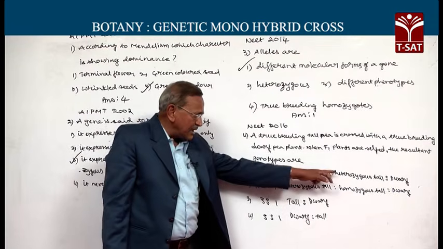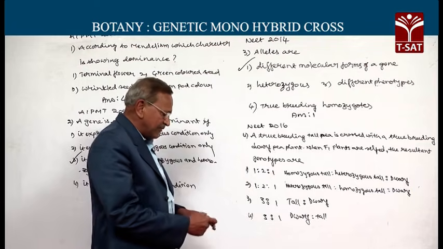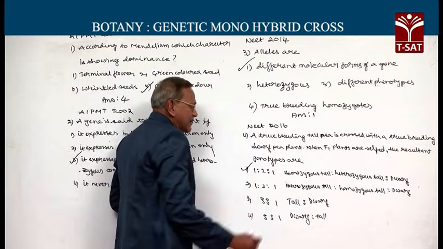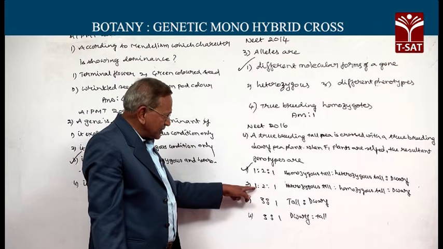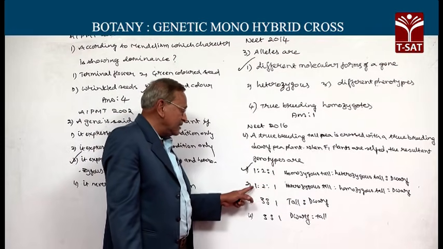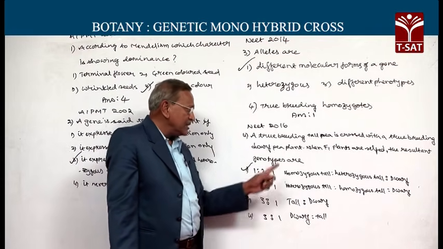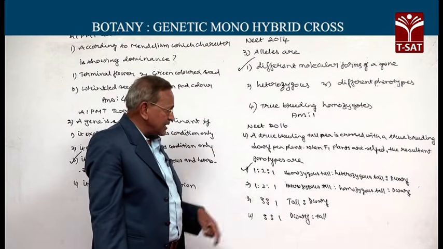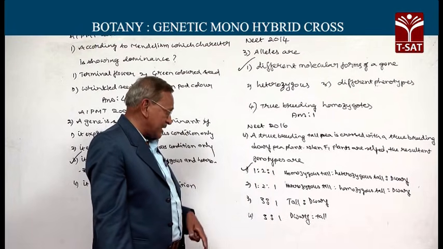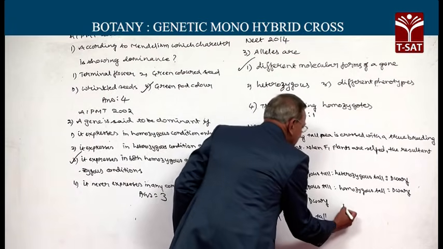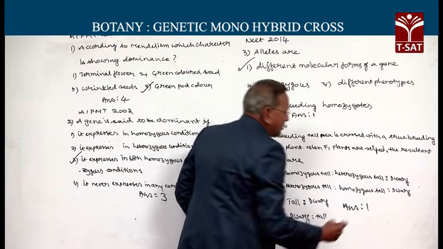So, homozygous tall, heterozygous tall, and dwarf, this is the correct one. Though it has the same ratio, the first one is represented by heterozygous tall, this is incorrect. So, we cannot go for the second option. The first is the correct and most appropriate option.